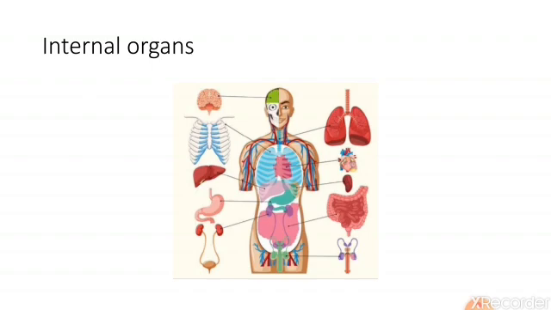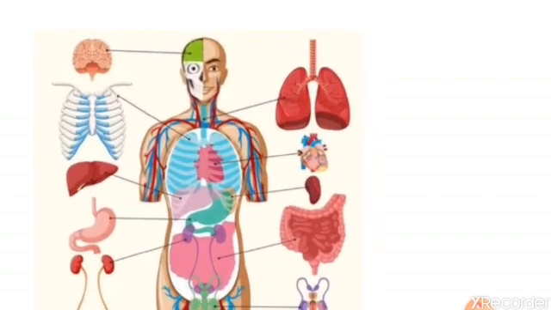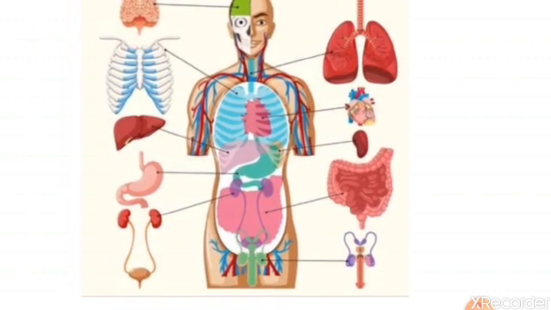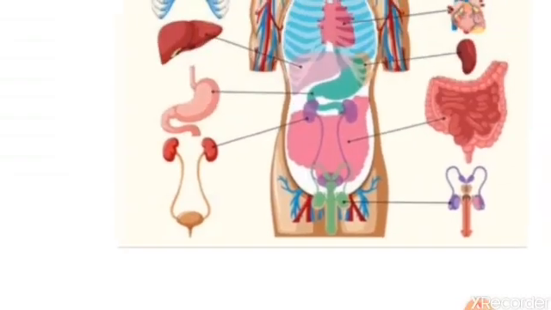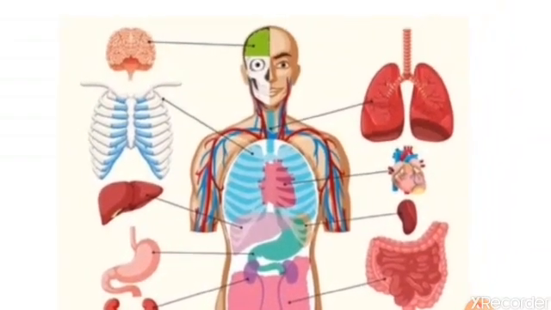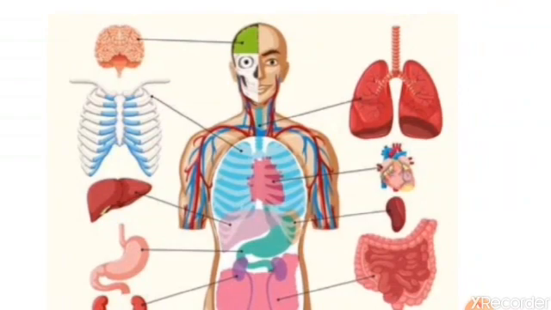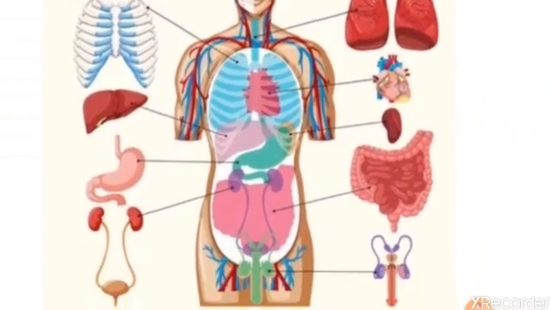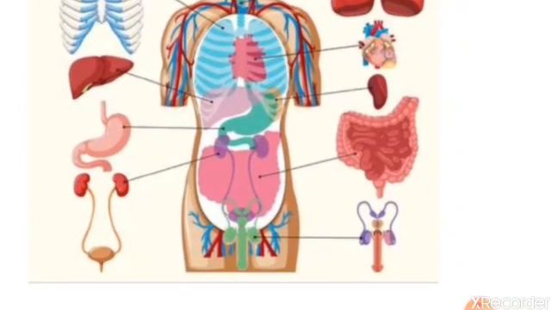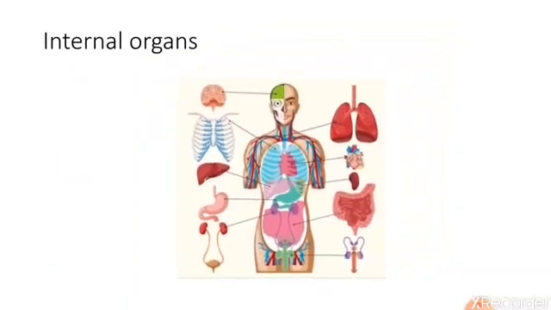Now children, see, this is a picture and here you can see many other organs. You can see here lungs, heart, intestine, kidneys, liver, you can see there is a cavity of bone, you can see brain. These are internal organs. They also have very important functions to do. These are located inside the human body.